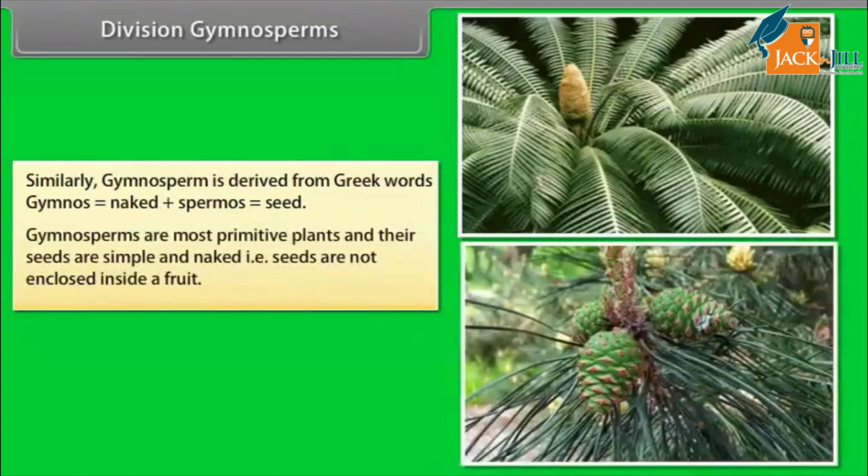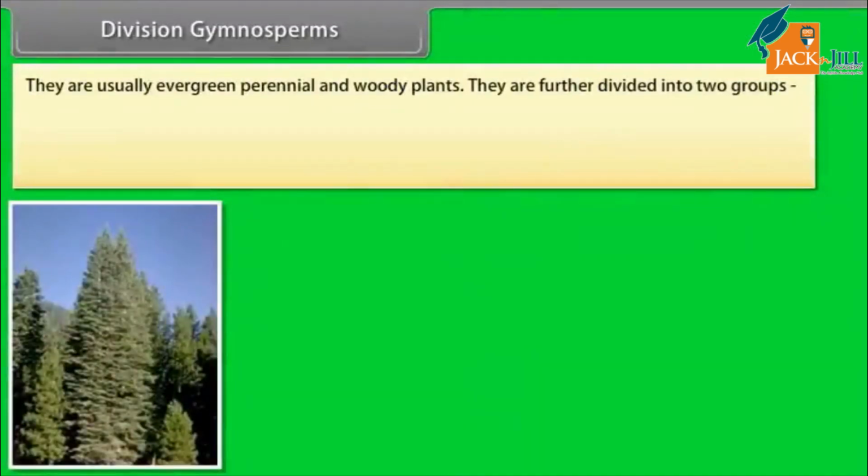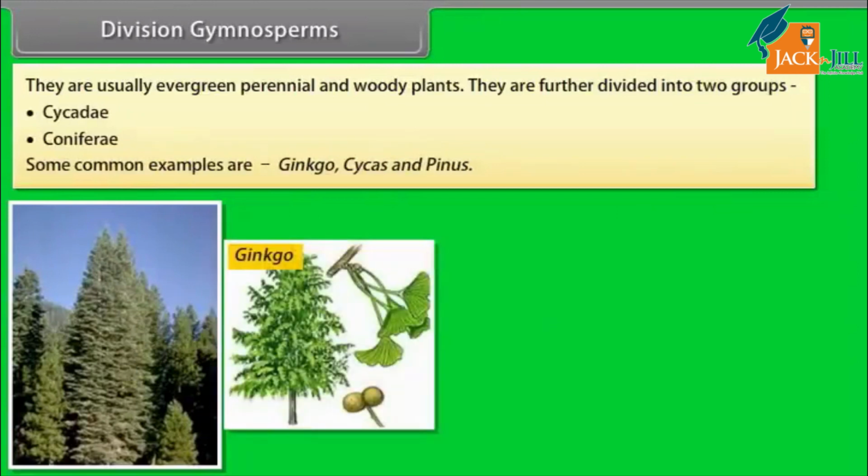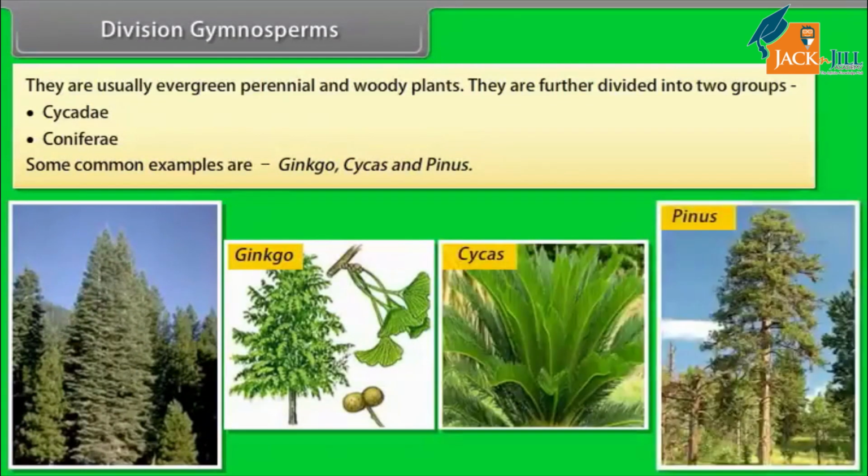Gymnosperms are the most primitive plants and their seeds are simple and naked, that is, seeds are not enclosed inside a fruit. They are usually evergreen, perennial and woody plants. They are further divided into two groups: Cycadae and Coniferae. Some common examples are ginkgo, cycas, and pinus.